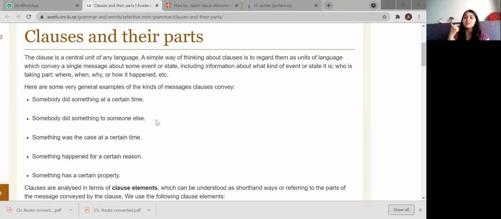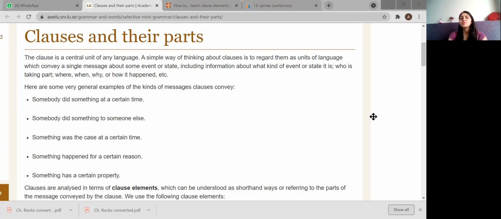I've done this before, and I'm just revising it before we start with the parts of clauses. A simple way of thinking about a clause is to regard it as a unit of a language, so it's one small unit of the whole language or the sentence, you can say.